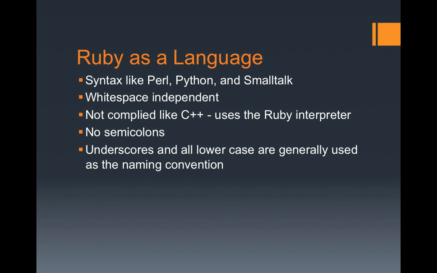And then underscores are used as a general naming convention, as opposed to camel case. I don't know why that decision was made, but most things such as variable names and methods are named with underscores.